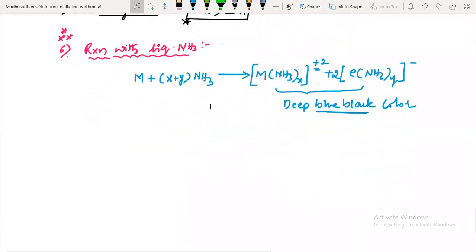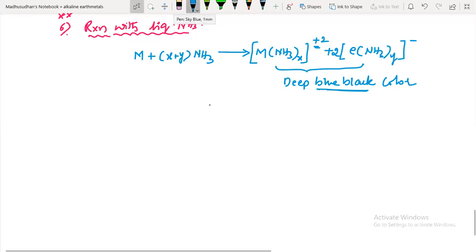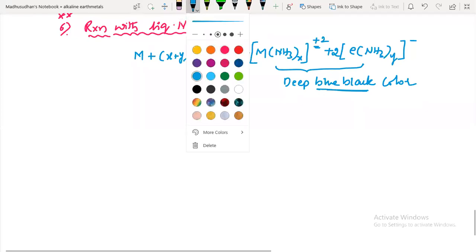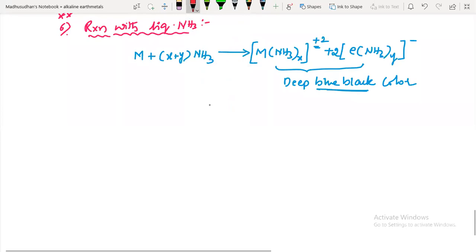Next, their uses we'll discuss now. Second group elements uses, one by one. The first use: they are mostly used in alloys.